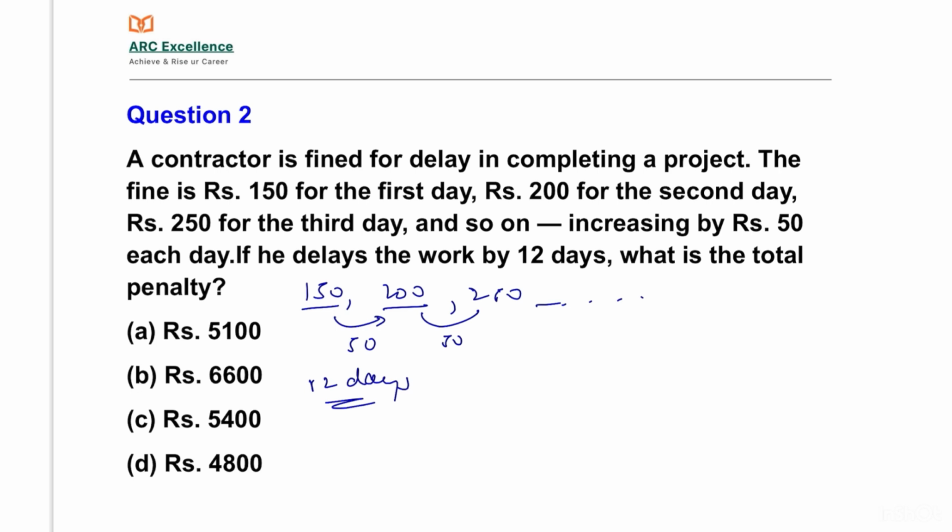Here we can use the arithmetic progression formula, Sn equals n by 2 into 2a plus n minus 1 into d. We have to find S12, so n is equal to 12.